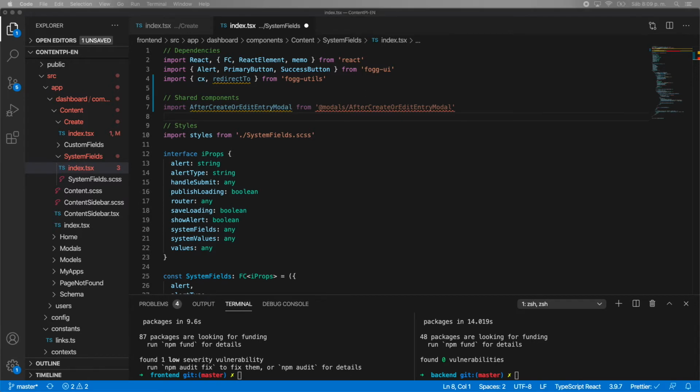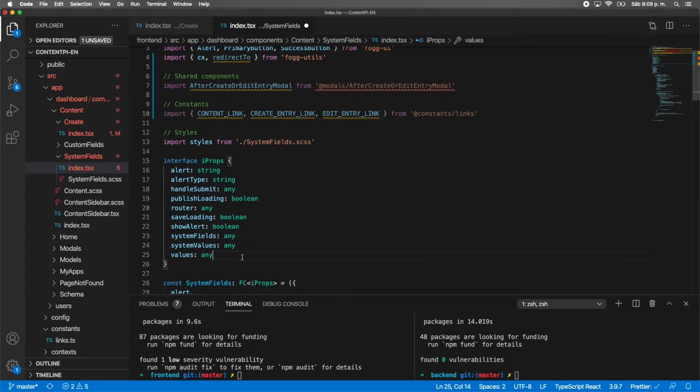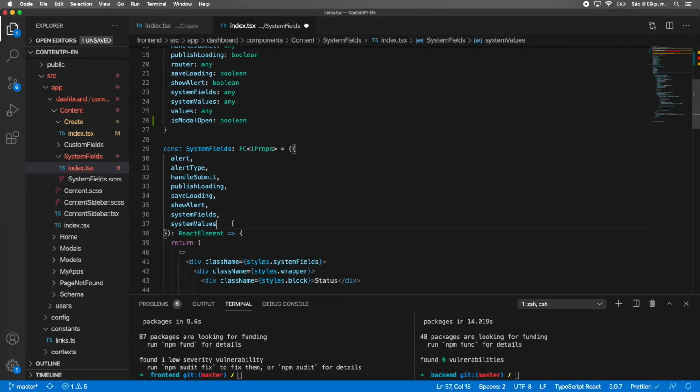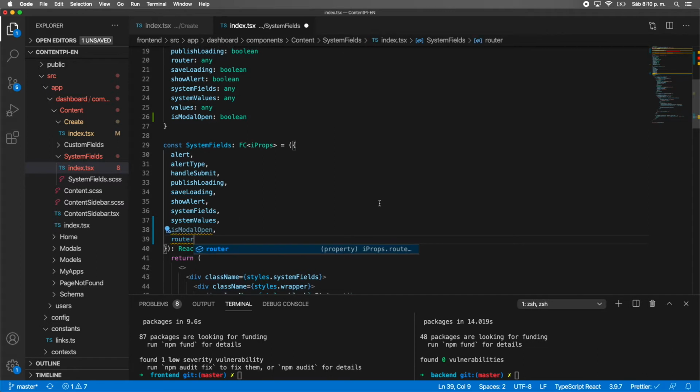You need to include also the constants content link, create entry link, and edit entry link. On the props, we need now to receive is modal open. So we need to import is modal open and also the router. We will need it.